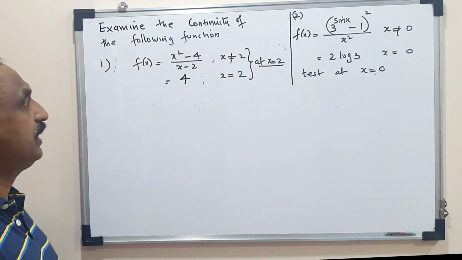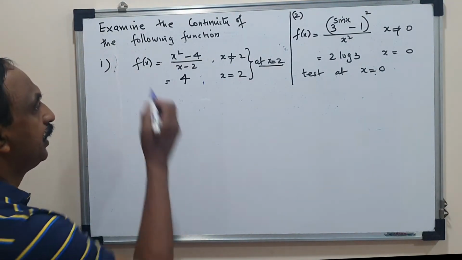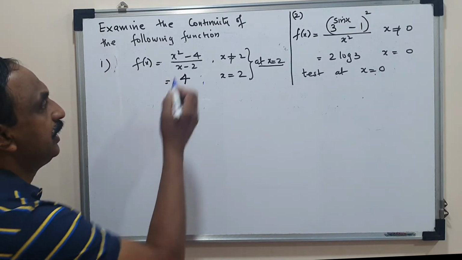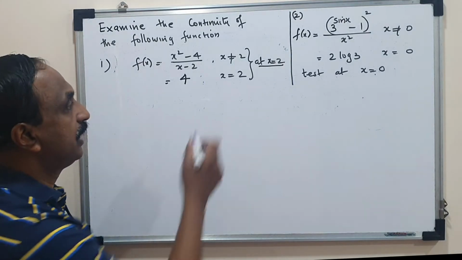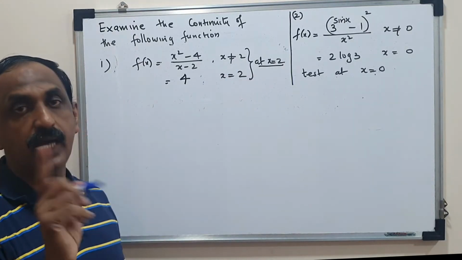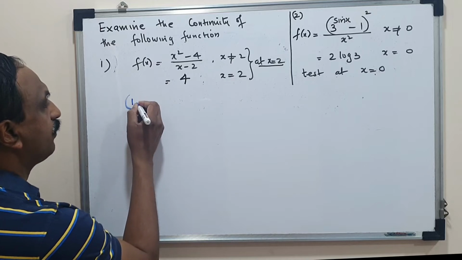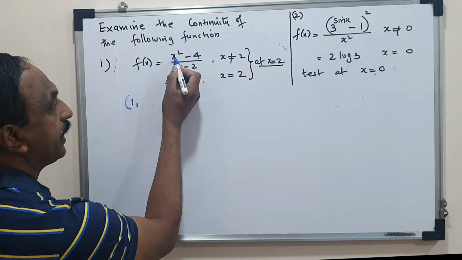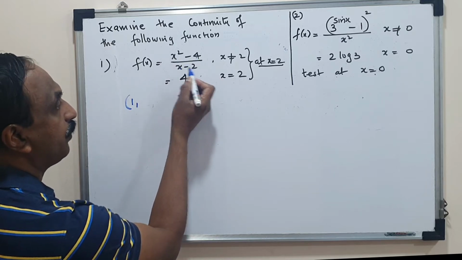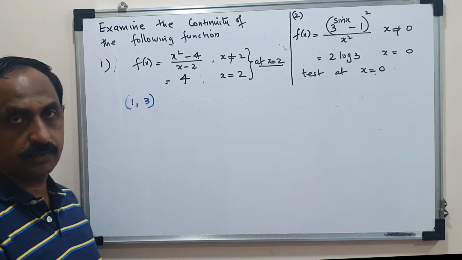Before I start that, let's have an understanding about what is the definition of the function. What the function says is that this formula is the formula to calculate the y coordinate as long as x value is other than 2. Example, if I want to calculate what is the y coordinate when x is 1, I will replace x by 1 here. So 1 square minus 4 upon 1 minus 2. So minus 3 upon minus 1. So I'll get 3 as answer.